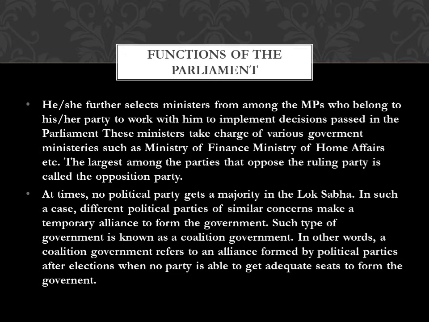This type of government is called a coalition government. So the coalition government refers to an alliance formed by political parties after an election when no party is able to get adequate seats to form the government.